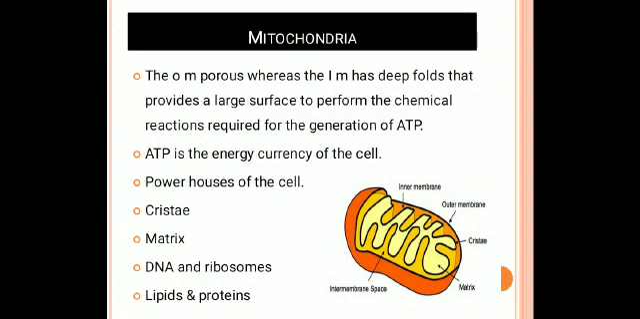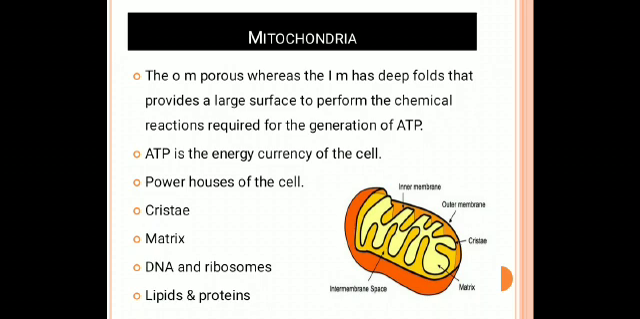Mitochondria is normally sausage shaped, and it is covered by a double layered membrane. The outer membrane, OM, and the inner membrane, IM. The outer membrane is porous in nature. Porous in nature means it has a dotted, small hole like structure. Whereas the inner membrane has deep folds.